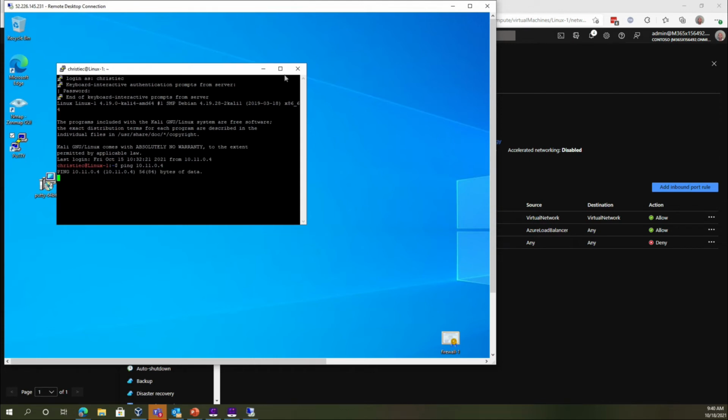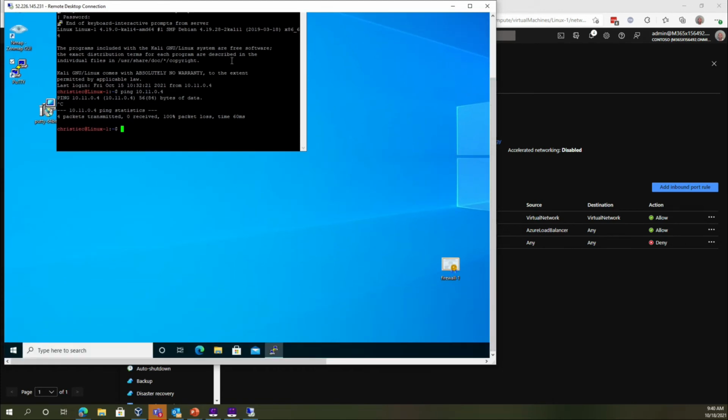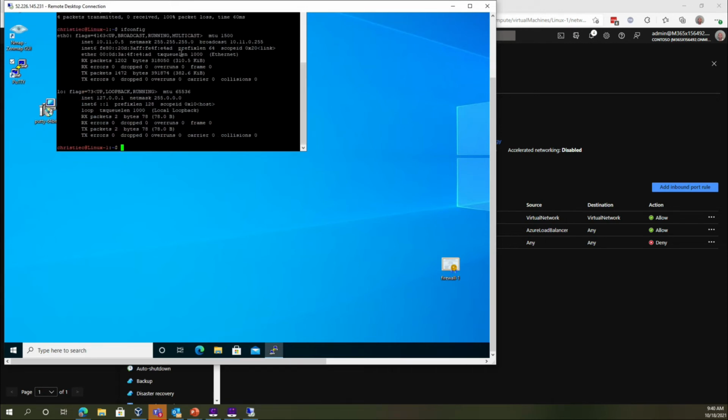10.11.0.4. And I can't ping it, obviously, because I have that ASG rule there. So I've got pings transmitted, 0 received, 100% packet loss. But obviously I'm getting to this Linux box, right? So if I do ifconfig on this machine here, this is 10.11.0.5.